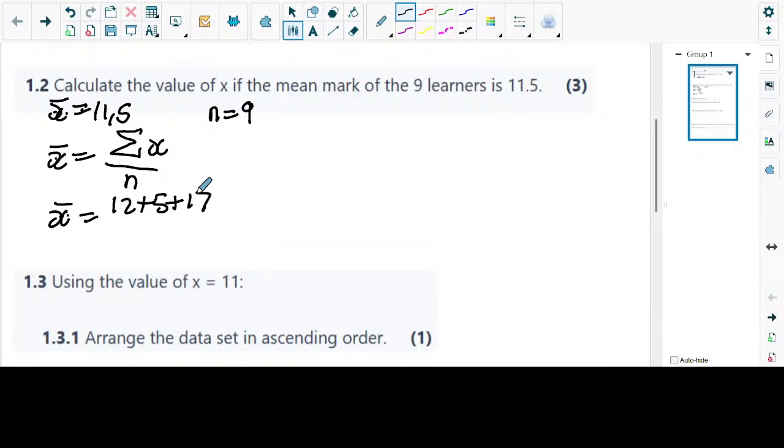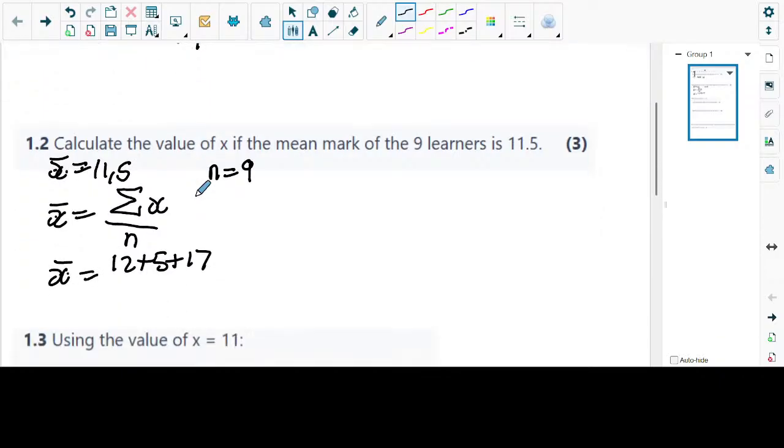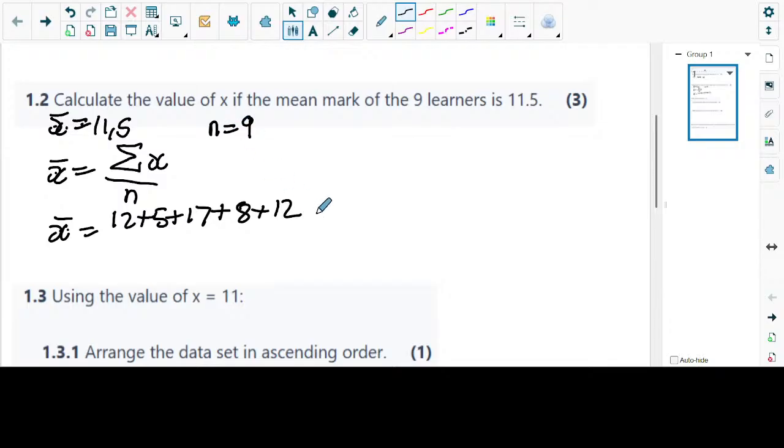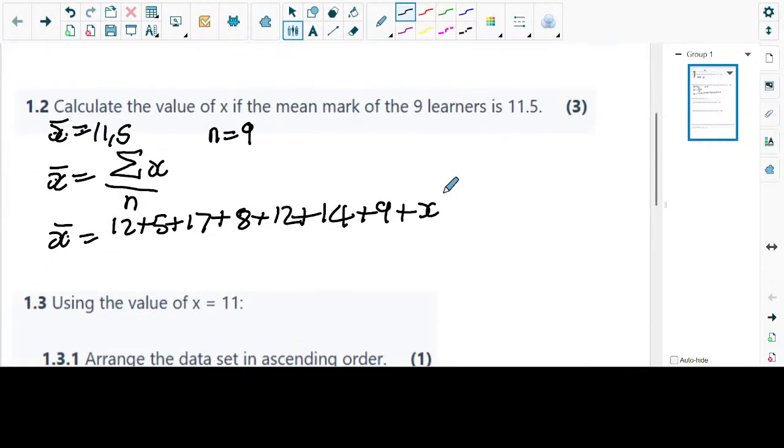Plus 17 plus 8, plus 12, plus 14, plus 14, plus 9, plus x, which is the one that we don't know, plus 15. So there are 1, 2, 3, 4, 5, 6, 7, 8, 9 values. Yes, there are 9.